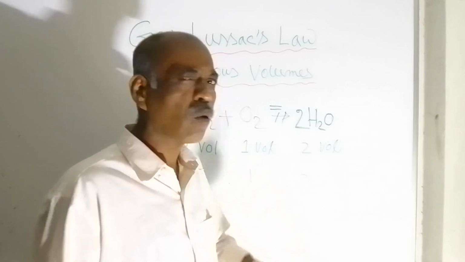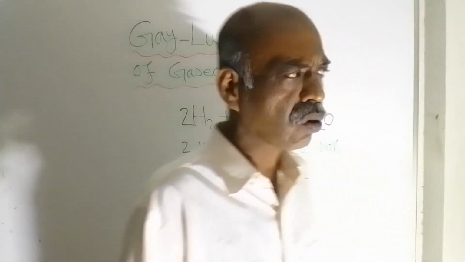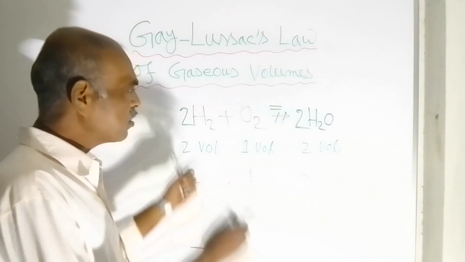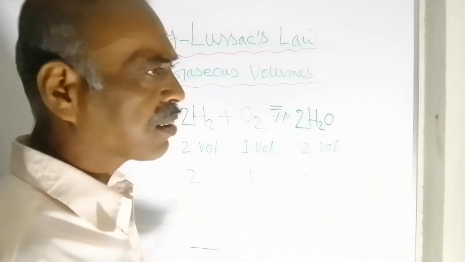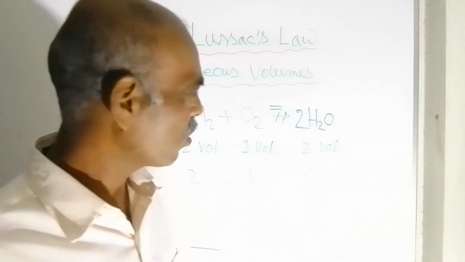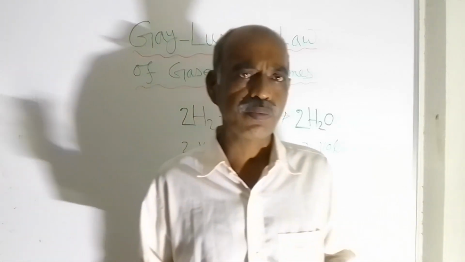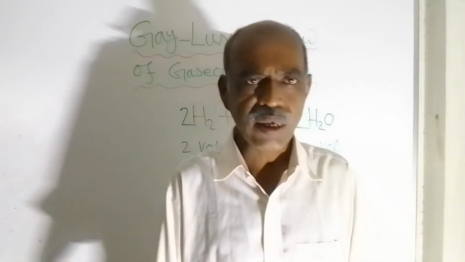One more example can be taken. Actually, there are numerous examples. To explain this law, one more example is the reaction between hydrogen gas and chlorine gas. You know, hydrogen and chlorine combine together to form hydrochloric acid.